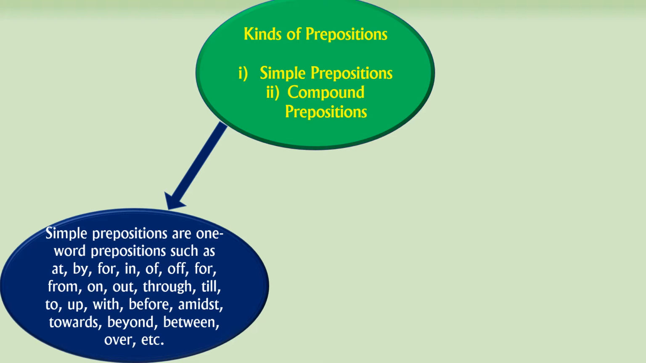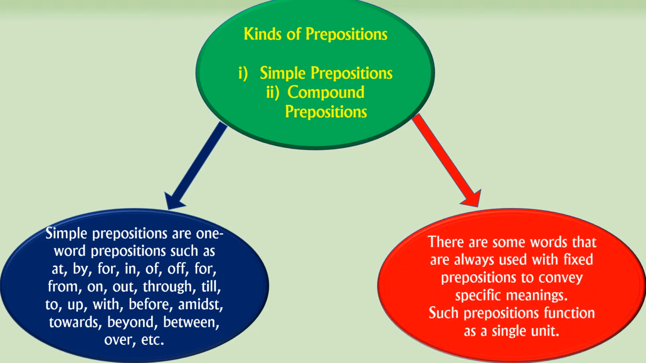If there is only one word, it is called a simple preposition, right? We saw examples: at, by, for, in, of, far, from, out, through, till. So these are the simple prepositions. The next one, compound prepositions. Compound prepositions in the sense, they have more than one word.